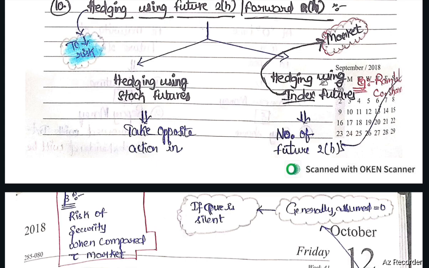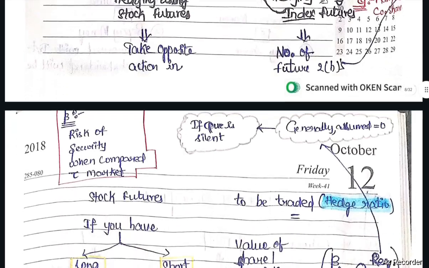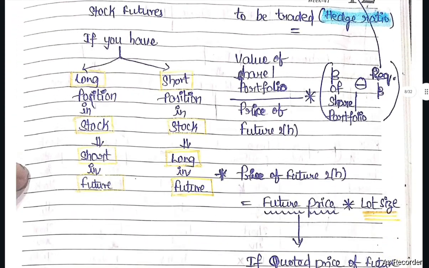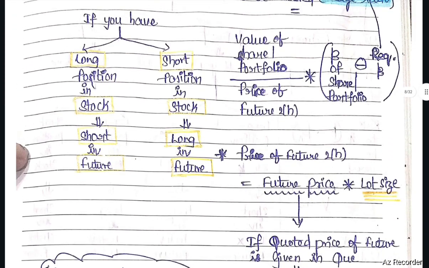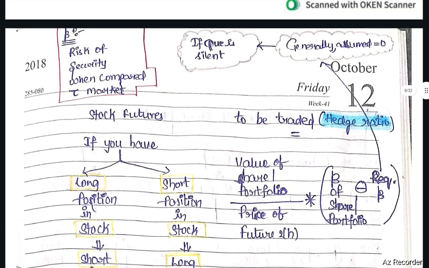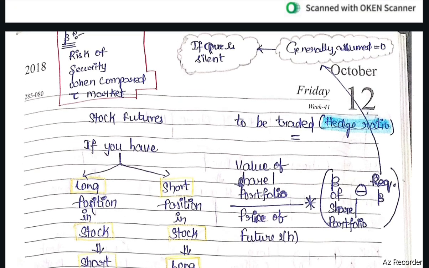Hedging using index future. In such a case, we need to calculate number of future contracts to be traded. That is hedge ratio equals value of shares or portfolio divided by price of future contract, into beta of share or portfolio minus required beta. Required beta, if question is silent, generally assumed to be 0. Beta means risk of securities when compared with the market.